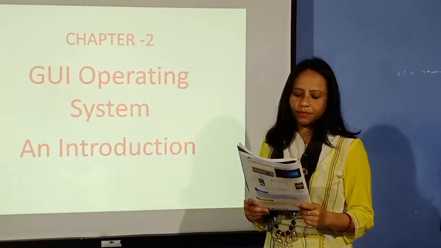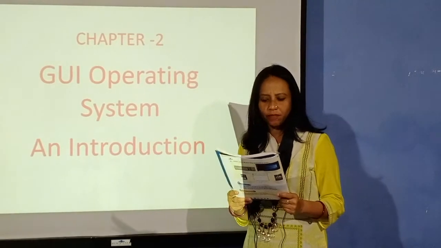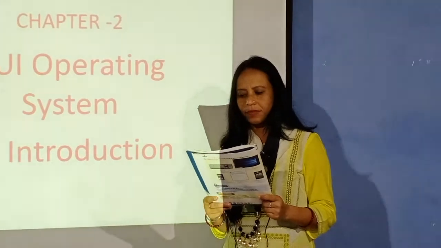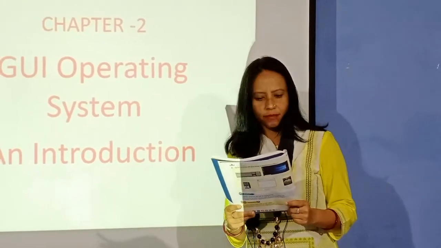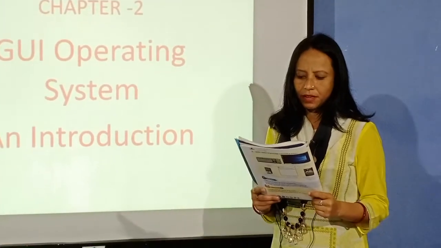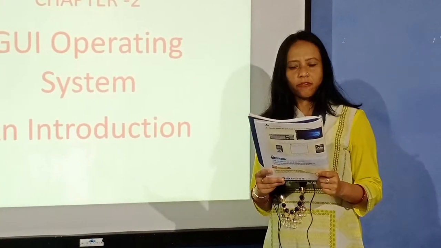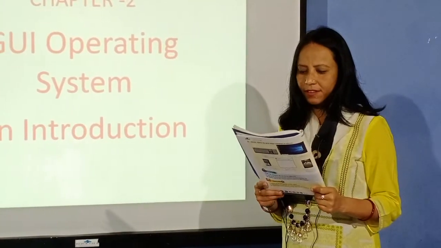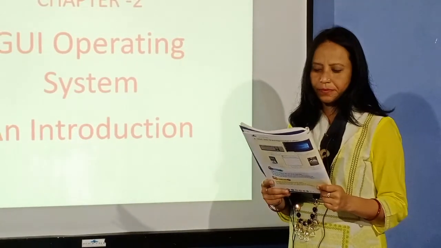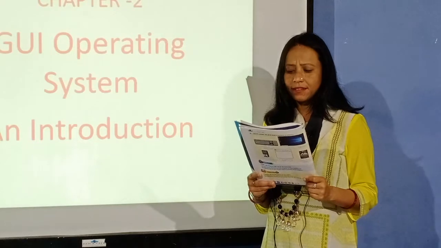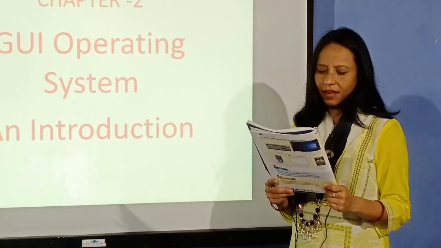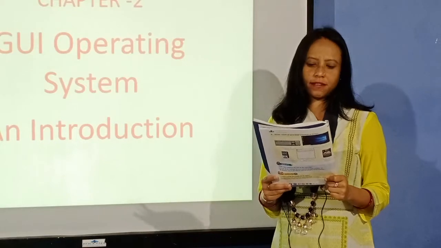Operating system. In the previous chapter, you have learnt that an operating system is a type of system software that runs the computer. It is the special set of program which manages the overall functioning of a computer system. Therefore, operating system handles all the input, process and output tasks.